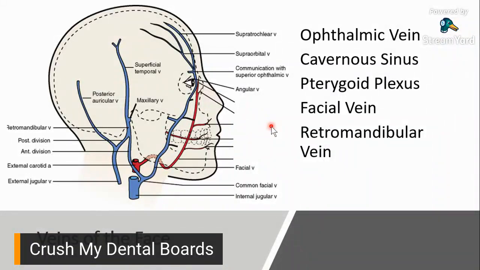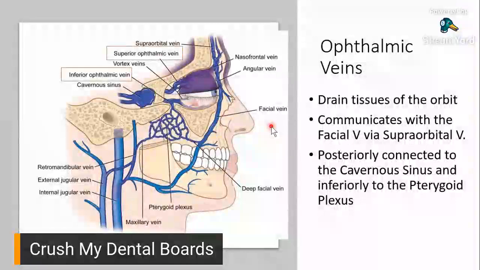Okay, let's start with ophthalmic vein. Ophthalmic veins, based on the name itself, I recall telling you guys last time na arteries, veins, they're named based on the structure that they are supplying or draining.